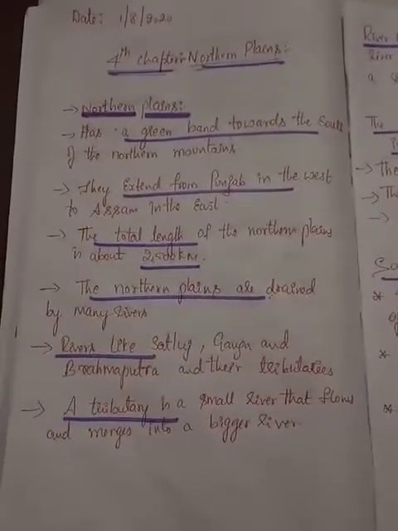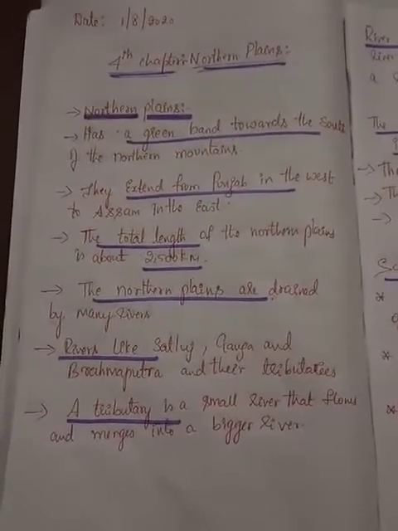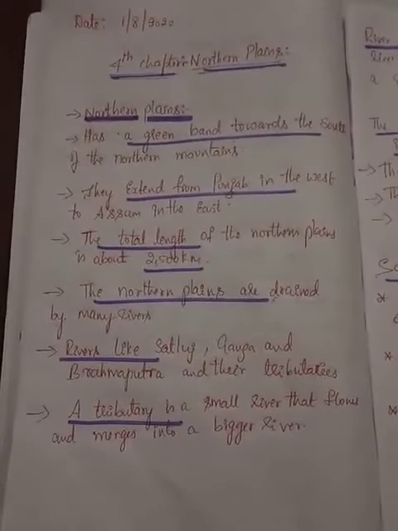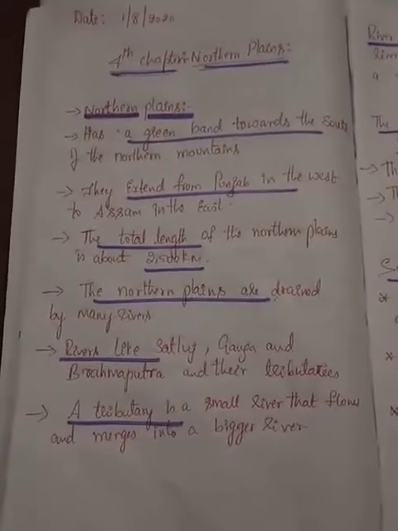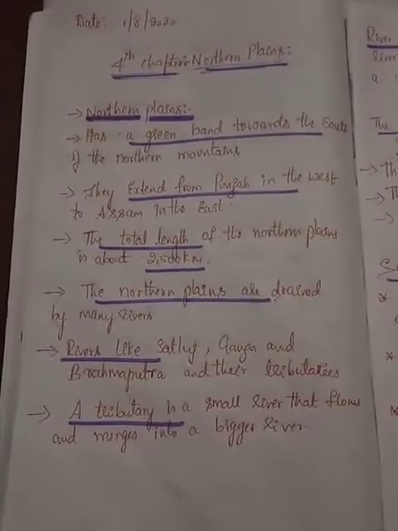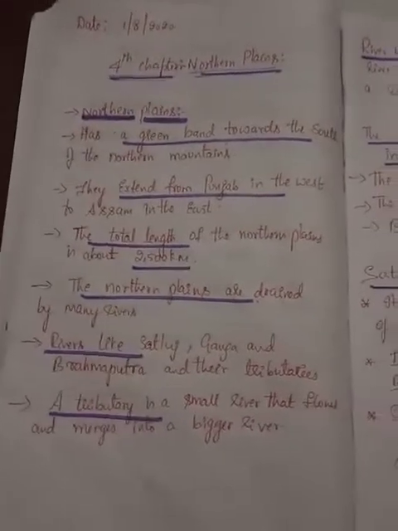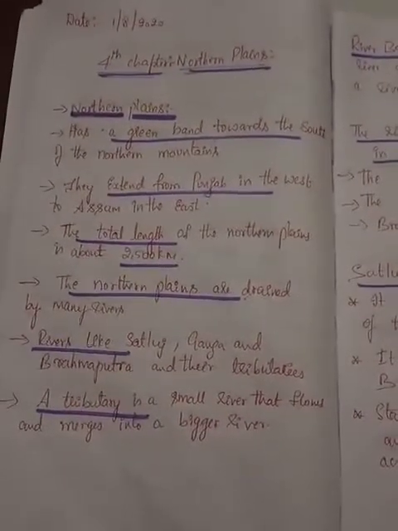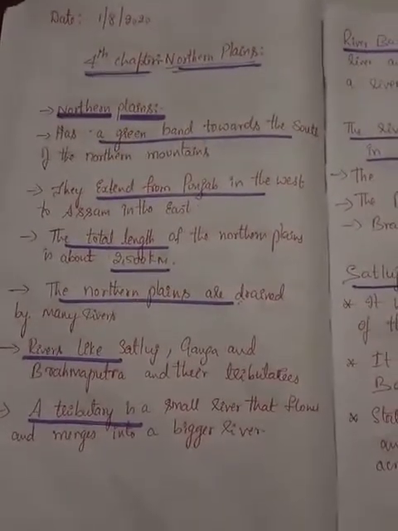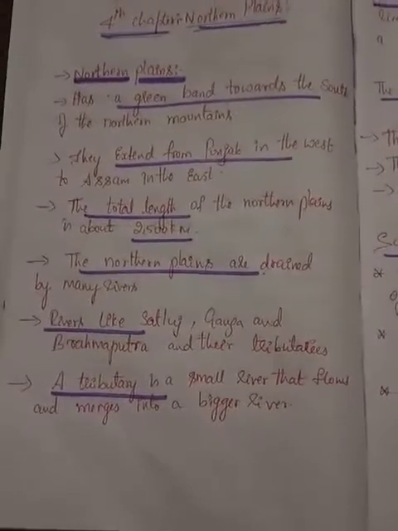Now coming to further information, let us see the northern plains in detail. The northern plains are one of the physical features of India, as you all know. They form a green band towards the south of the northern mountains, as you saw in the previous slide on the India map. They extend from Punjab in the west to Assam in the east.